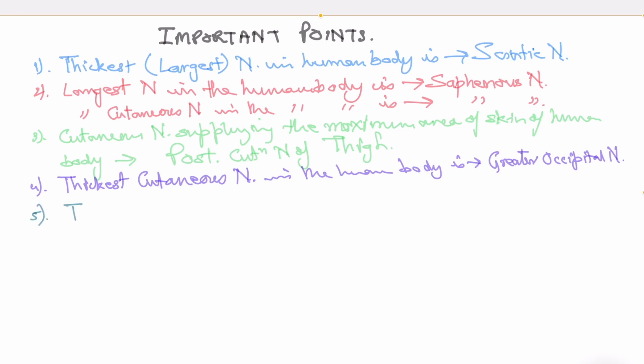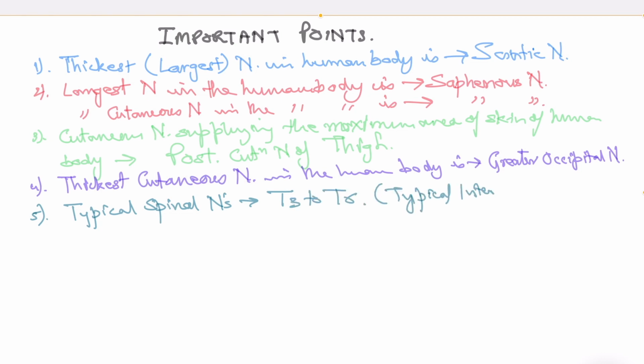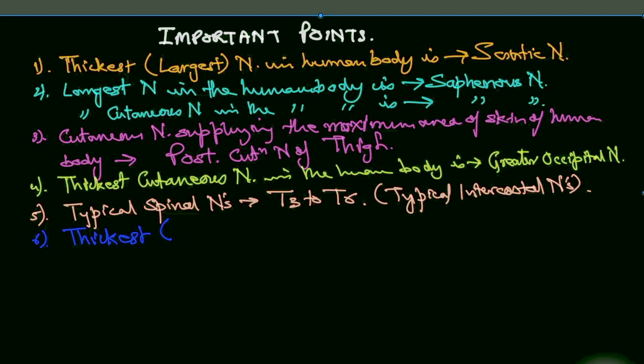Then talking about typical spinal nerves, these are T3 to T6, also called typical intercostal nerves. The thickest or largest cranial nerve: the answer is the trigeminal nerve.